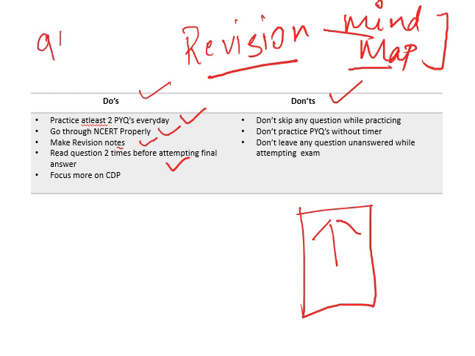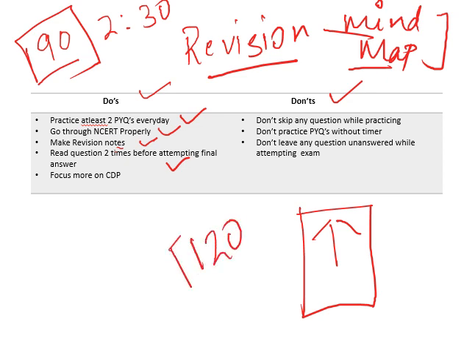See, if you are general category, you just need to get 90 marks, and that's not a big target. Since you have 2 hours 30 minutes, can't you attempt just 90 questions in that? Of course you can. So prepare for scoring at least 120, because, of course, there is no negative marking, but if you're not preparing for at least 120, then I think it will be quite difficult. If you aim for 90, then you may be lagging behind by 1 or 2 marks again. So that is the thing which I kept in mind.